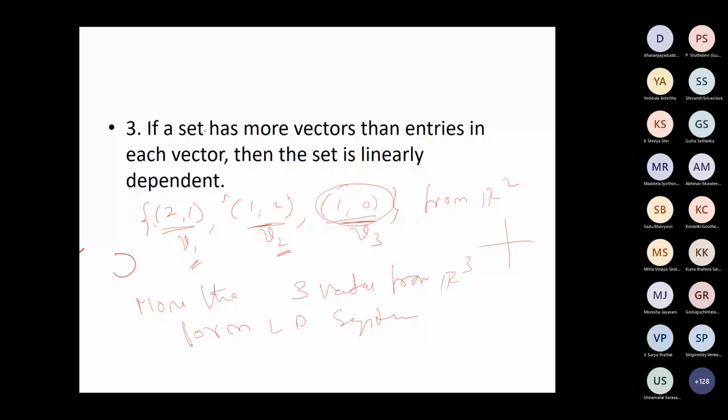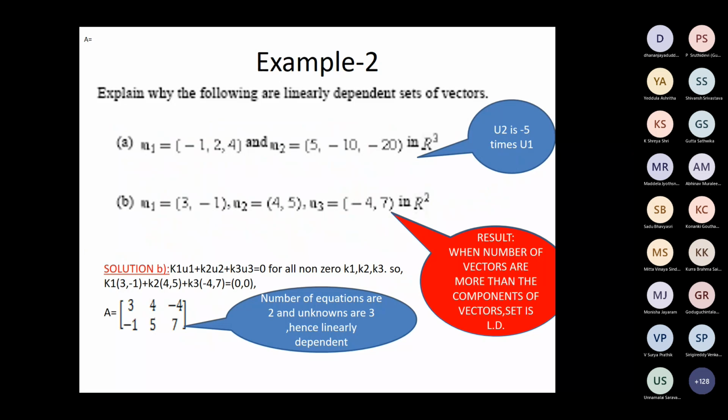Okay? More than 4 vectors from R4, that means 5 and beyond. If you take that many, then they will be linearly dependent. So you need not look for any verification. For example, without solving, we can say whether these vectors are linearly independent.